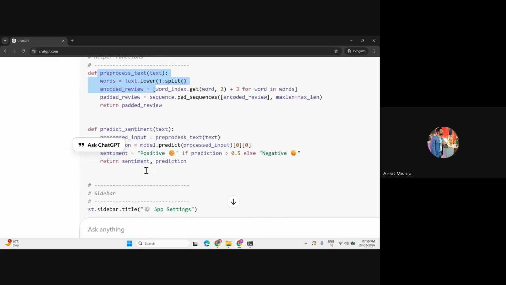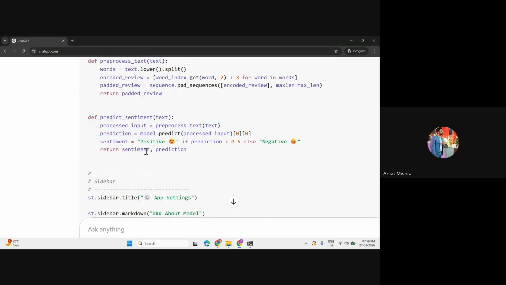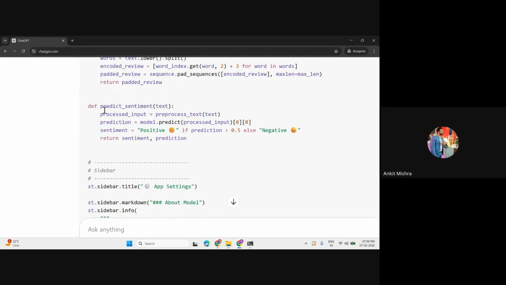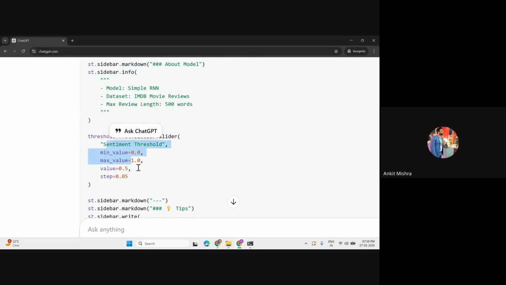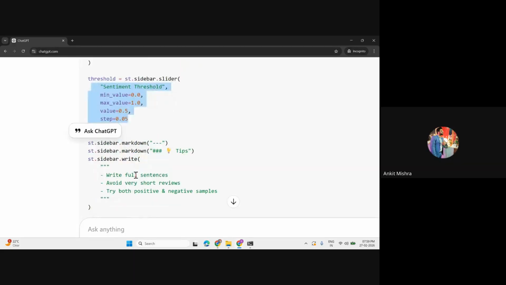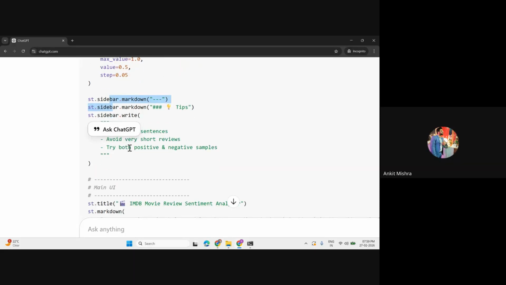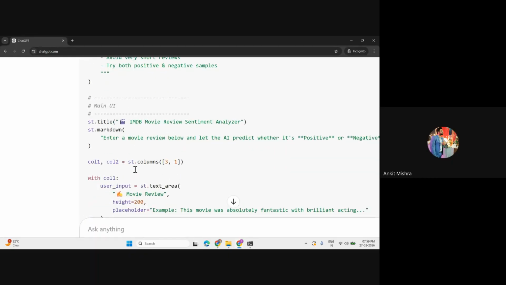The process part, the predict sentiment part as well. Now just look at this. We are not using the hard coded, and it is recommended to use the prediction function. These are the sidebar marked on the threshold value that we are getting with st.slider, the minimum value, maximum value, and these are values for the sentiment. Now you can pass all the values. You can just paste overall reviews here.